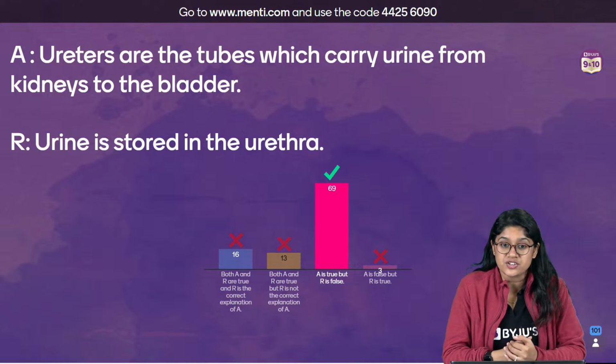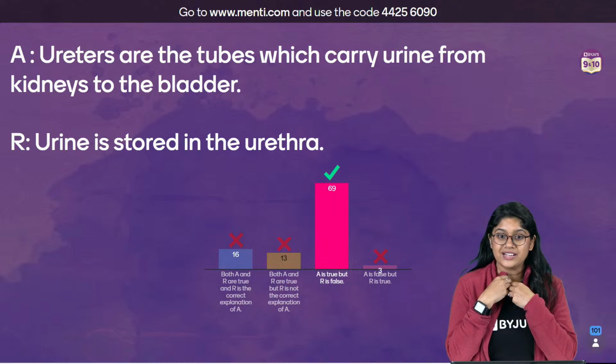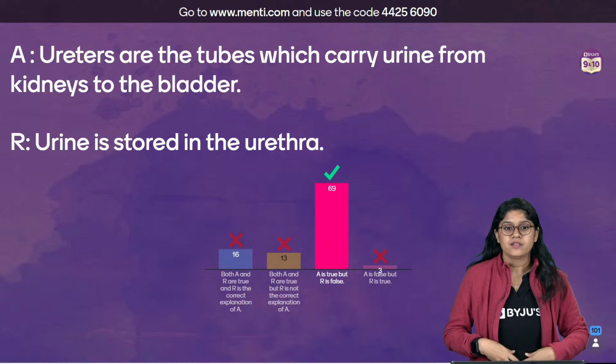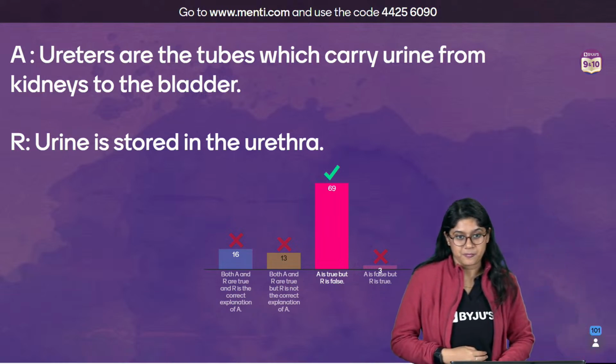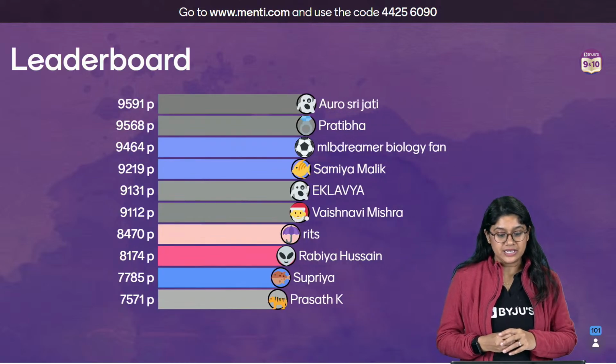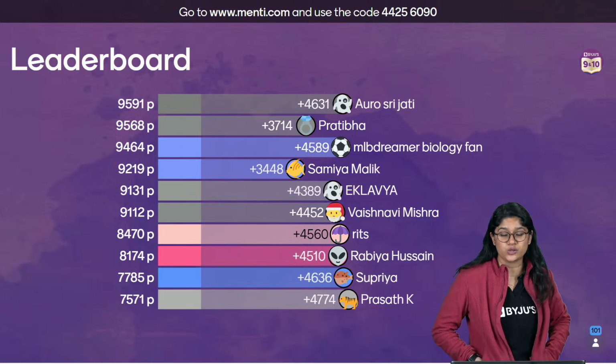Nice. So Paramveer, residual volume basically is the amount of air that we have in our lungs even after we forcefully exhale out everything, right? The amount of air that we have in our lungs. Okay, everyone, with this, we are done with the Menti. But we have some important tips and tricks for you, so stay tuned.